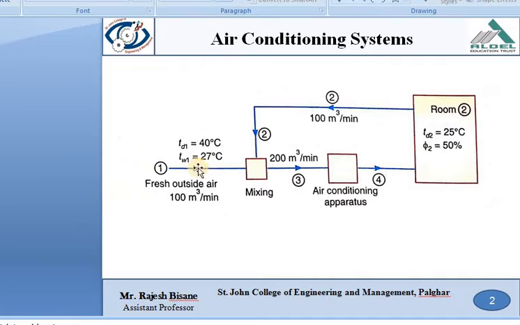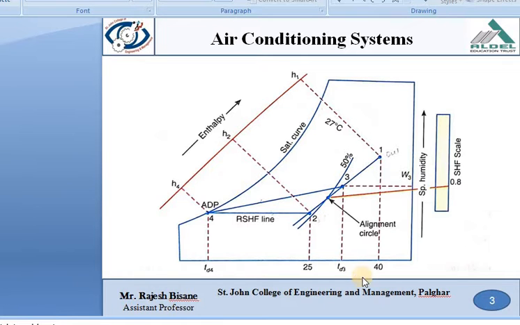And this is the outside condition, and this is the inside room condition. 100 meter cube per minute of air is recirculated from the room condition and 100 meter cube per minute of air is coming from the atmosphere. This is the mixing point, and a total of 200 meter cube per minute of air is added into the air conditioning apparatus. So first of all you can locate the first point, that is dry bulb temperature 40 degrees Celsius and wet bulb temperature 27 degrees Celsius.